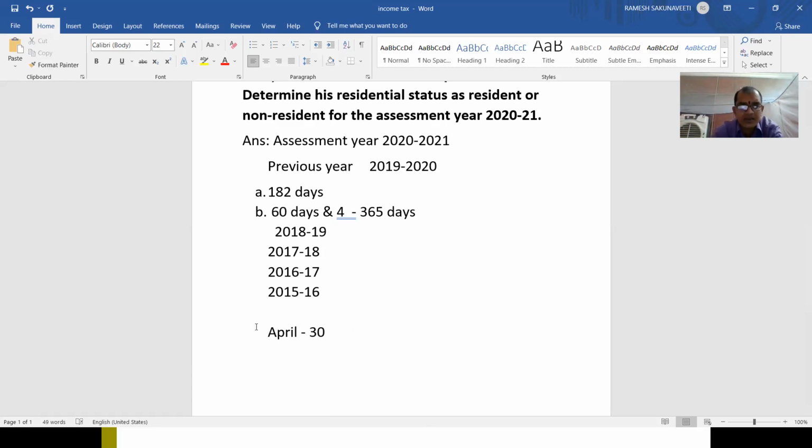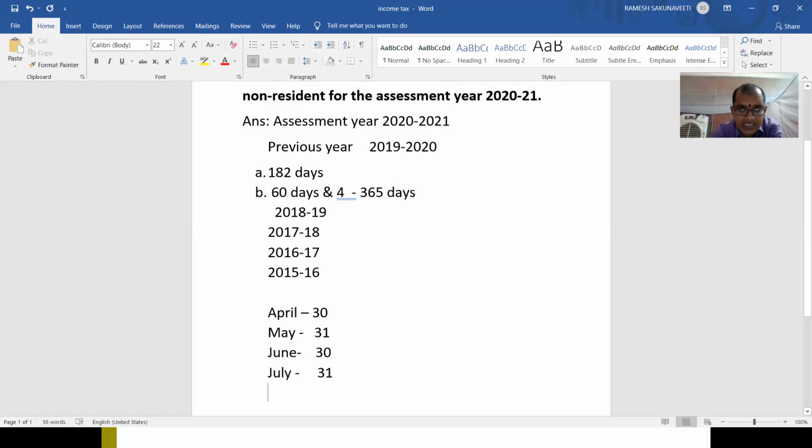So on 1/4/2019, in the month of April, he stayed in India only, total 30 days. Next is May, 31 days. June, 30 days. July, 31. August, 31.